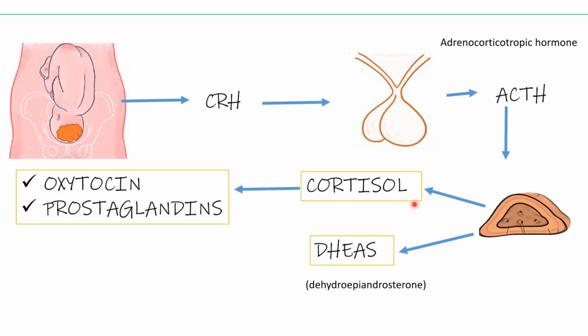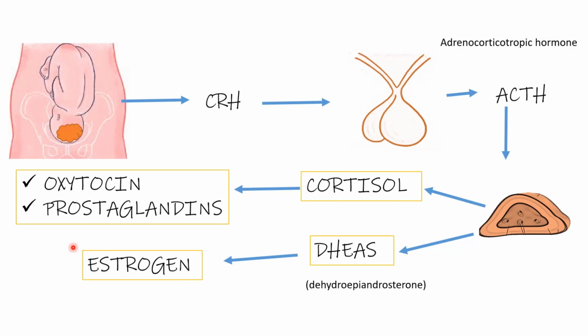Cortisol helps in the formation of placental oxytocin and prostaglandins, and dihydroepiandrosterone helps the formation of estrogen. So in later pregnancy, there is more formation of oxytocin, prostaglandins and estrogen. It means that these three hormones are important for parturition, or these three hormones actually prepare the body for labor. First, make this concept. Now, what is the function of estrogen?